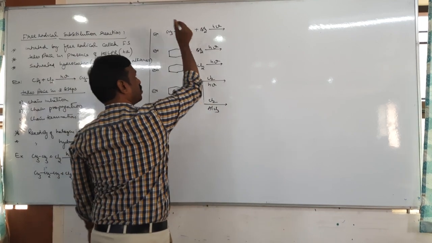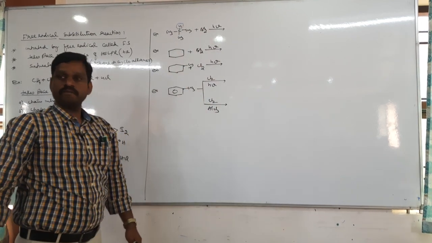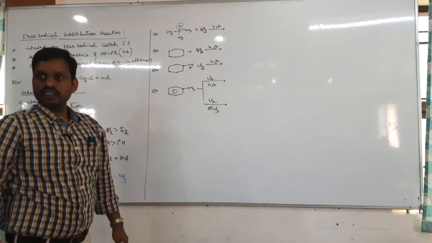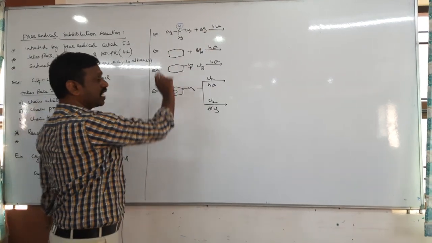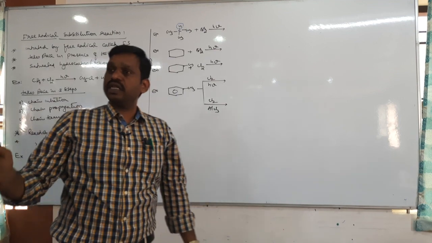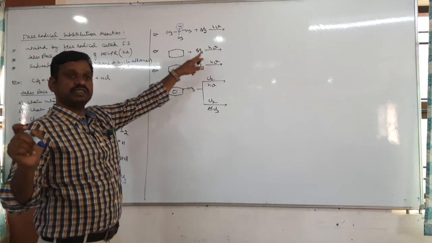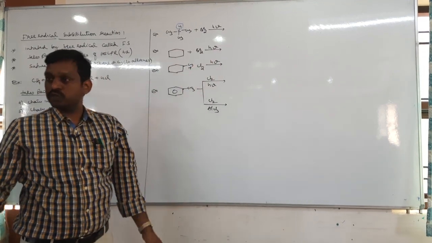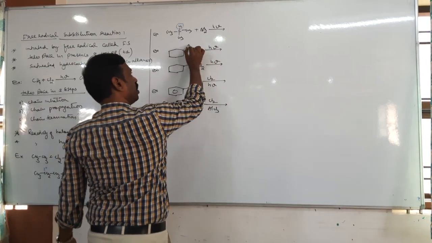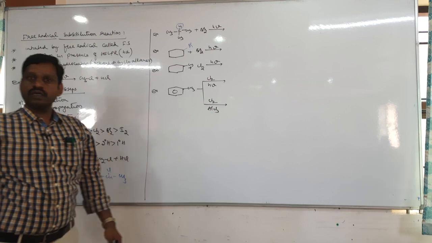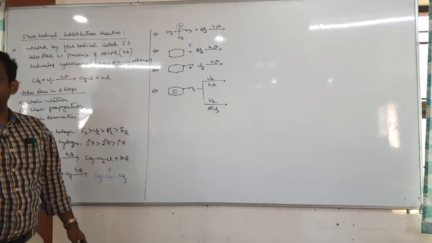So replace this tertiary hydrogen with bromine. Next, cyclohexane. In cyclohexane, all the carbon atoms are the same, and all hydrogens are also the same. Therefore, bromine gets substituted on any one of the carbons. You will get bromocyclohexane.